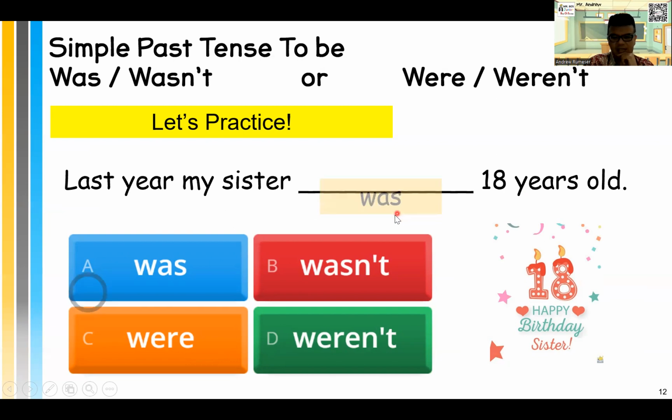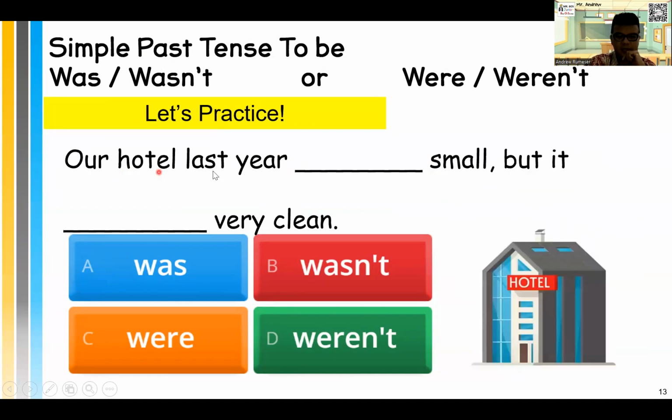Let's check. Was 18 years old, right? Because it was last year, but not this year. How old is my sister? 19 years old, but we're talking about last year, right? So we're talking about the past, right? Next, our hotel last year was small, but it was very clean. Was again, right? Was small, yes, and then very clean, also yes. So it was small, but it was also very clean.